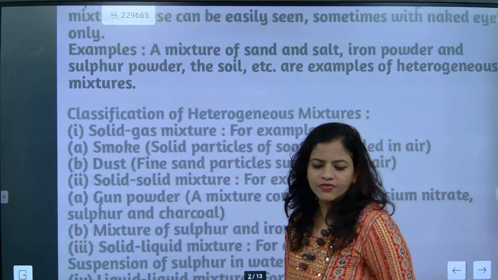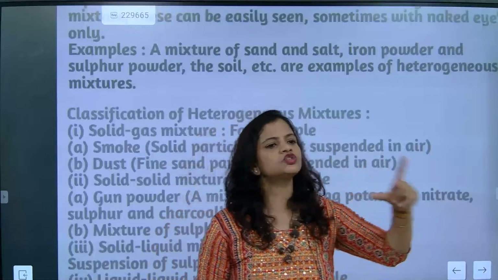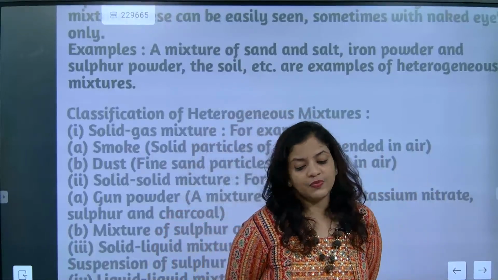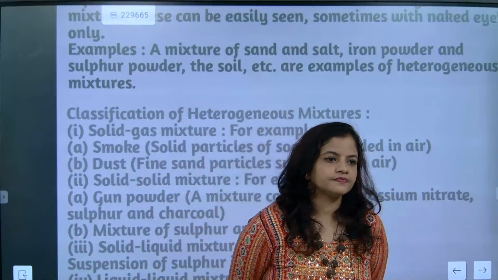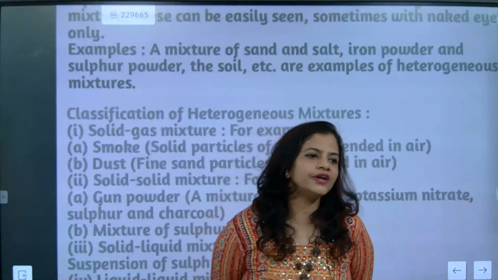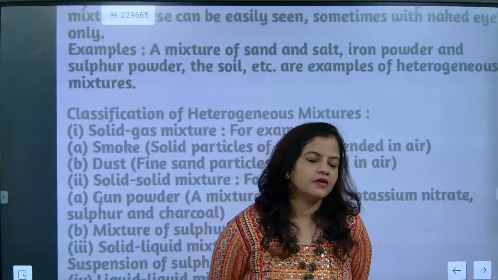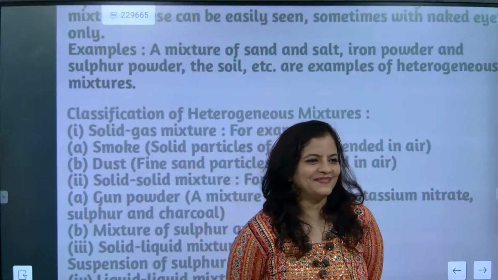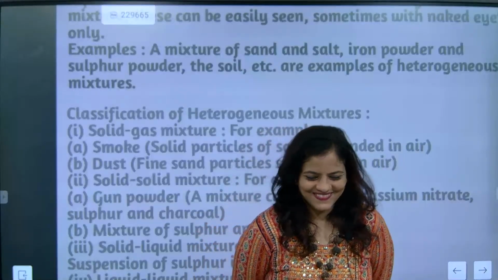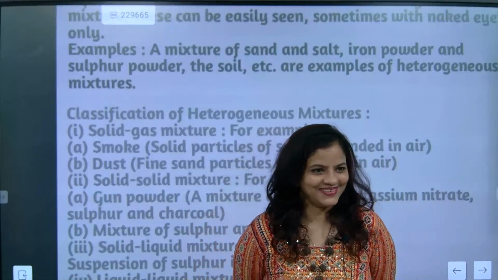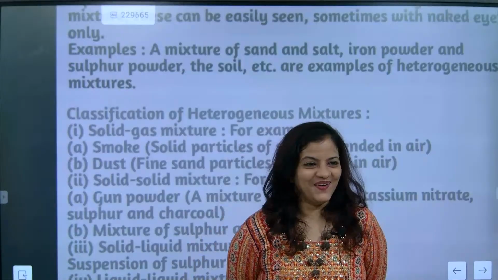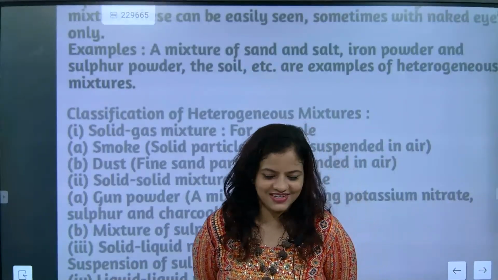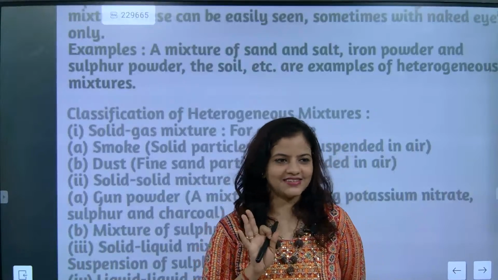Now let's see some examples. Homogeneous mixture, solid-solid. Very good. Solid-liquid: sugar and water. Liquid-liquid: ice and water. Ice is solid and water is liquid. Mental activity has started, na? Super. Nice. Again, say.